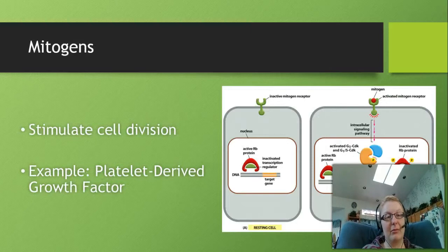The next signal we're going to talk about are mitogens. Mitogens are responsible for cell division. And so what they do is they bind to their receptor. The signal will be passed along, signal transduction will occur across the membrane and will cause intracellular pathway signaling that will then stimulate the production of all the regulators that are needed to proliferate. One of the key examples of this is platelet-derived growth factor, or PDGF. In a blood clot area, the platelets are going to release this factor to the cells around it. It says, okay, folks, we need to make more skin cells now because we need to repair this damage. And so this is how the mitogens work.